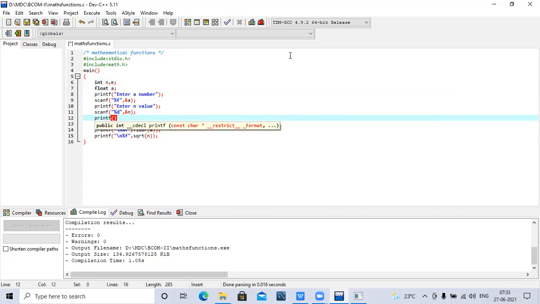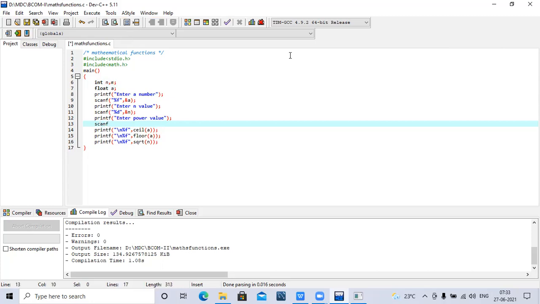printf power value. Enter power value. scanf percentage d and percentage d.